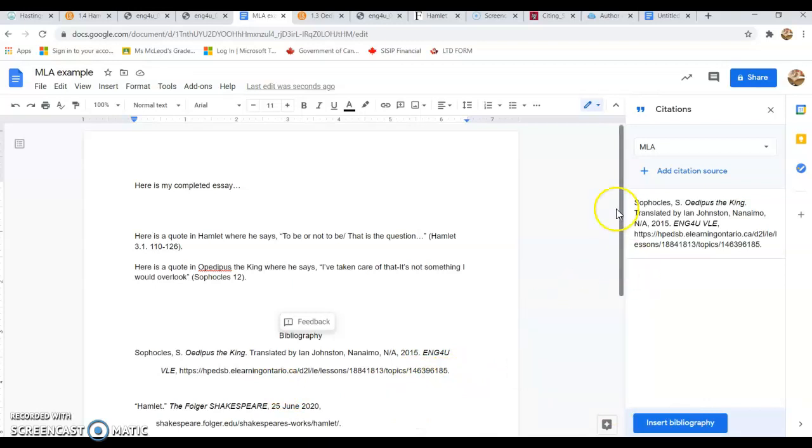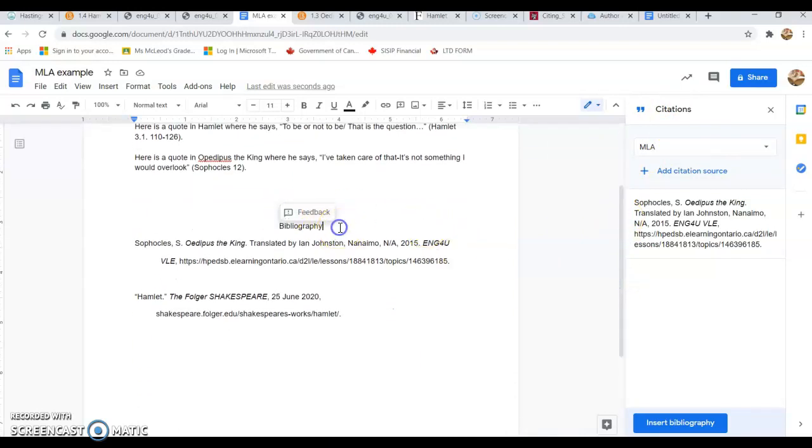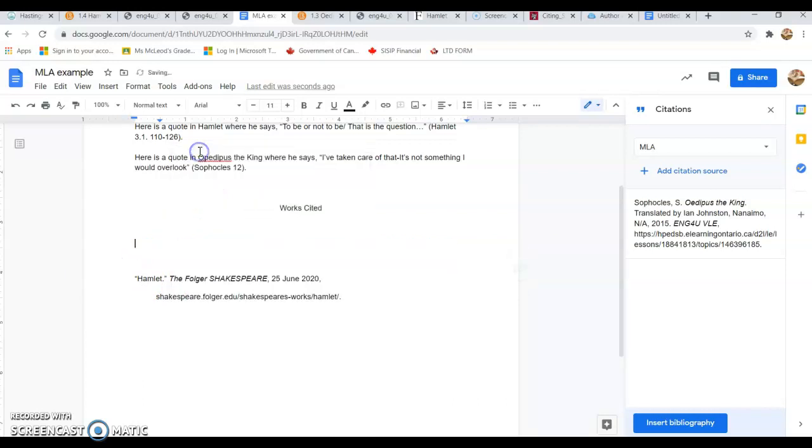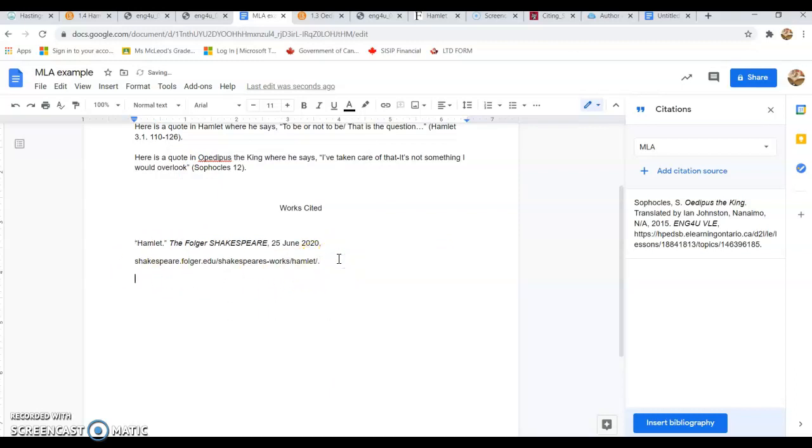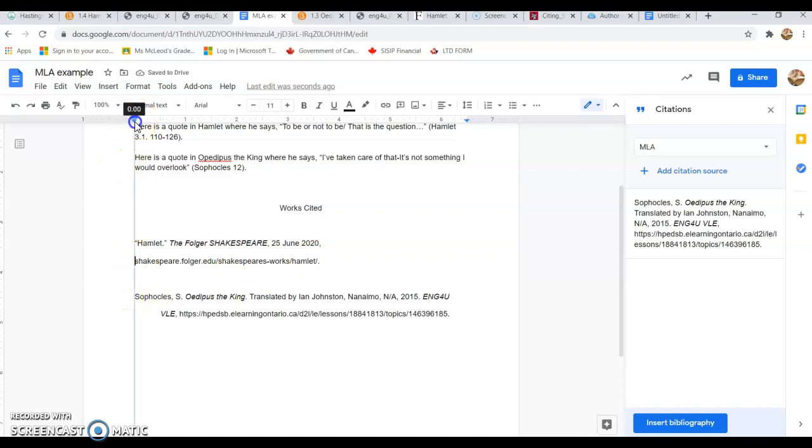The challenge with this is, because it's different than the EasyBib that we did before, we just need to do a few little touch-ups here. It's not a bibliography. It is most certainly a works cited, and we need to go alphabetical. So what we can do is simply cut and paste. And I'm going to quickly fix that by formatting it just this way. And there I have my two sources.